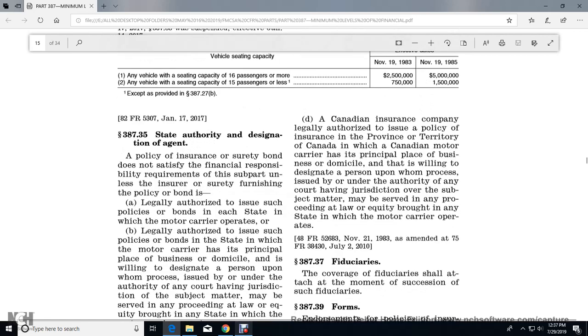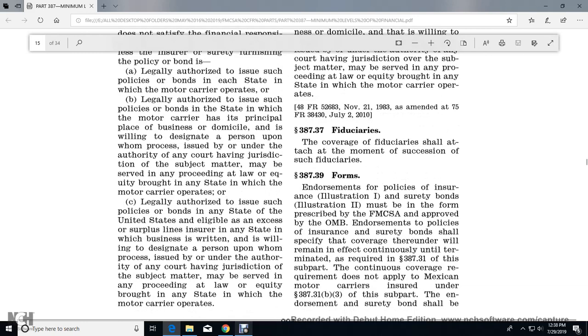Or it may be a Canadian insurance company legally authorized to issue the policy for insurance in the province or territory of Canada in which the Canadian motor carrier has its principal place of business or domicile, and willing to designate a person upon whom process issued under the authority of any court having jurisdiction over the subject matter may be served in any proceeding at law or equity brought in the state in which the motor carrier operates.